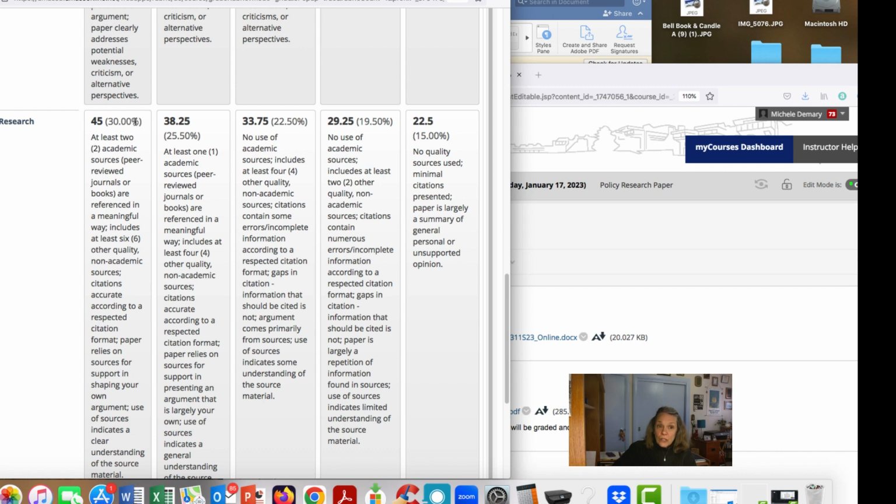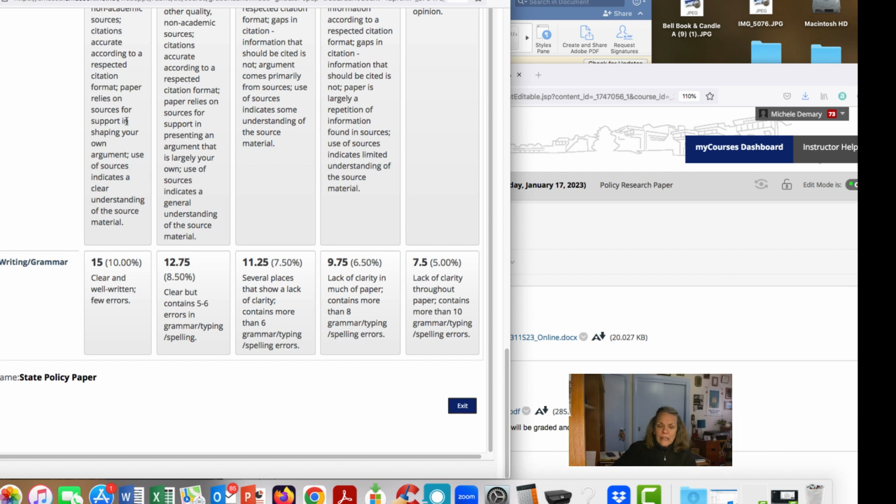Another 30% for research. Unlike your state project paper, I do expect you to do outside research for this paper. We'll talk about that a little bit more when we talk about the assignment description. And then last but not least, 10% of your grade is based on how well you write the paper, whether or not there are typos, grammatical mistakes, those kinds of things, okay? So this grading rubric is also posted on your My Courses site, so pay attention to that when you're getting to writing your final paper, okay?